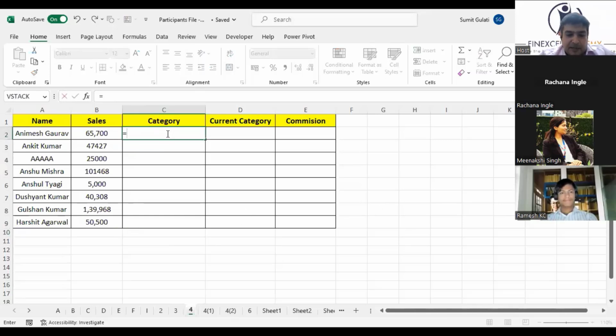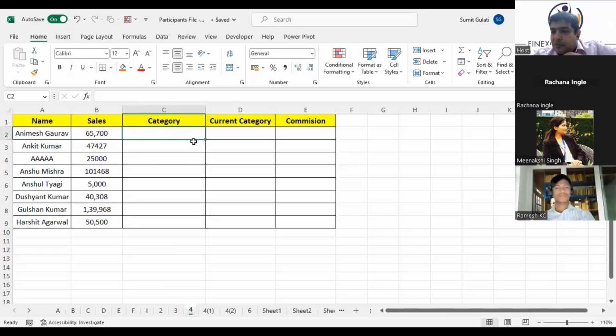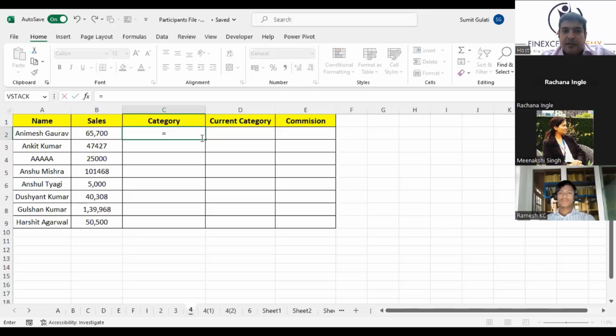What is XLOOKUP? Has anybody used XLOOKUP? XLOOKUP is a very advanced function. A lot of us may not have it right now, but probably when XLOOKUP becomes available to all, it will be difficult because XLOOKUP is not compatible with Excel 2013, 2010, etc. XLOOKUP is available with Excel 2021, Excel 365, and Excel Online. XLOOKUP will probably replace your VLOOKUP and HLOOKUP and INDEX and MATCH all together in the next 2-3 years. So it is such a powerful function.